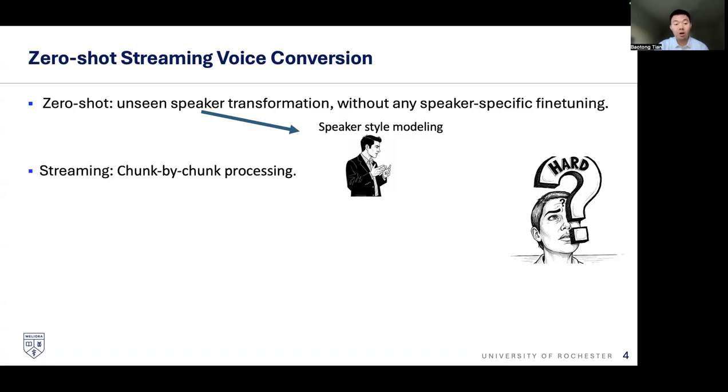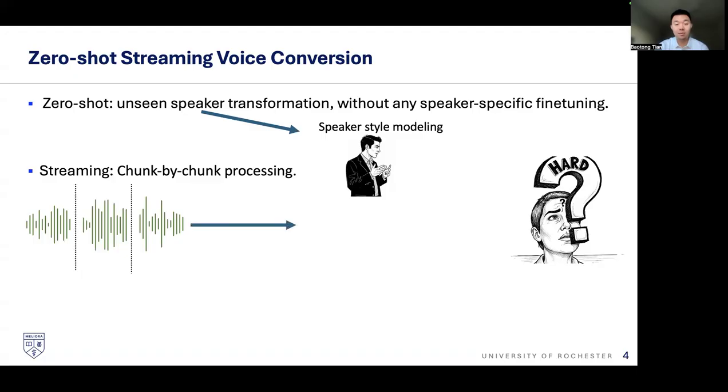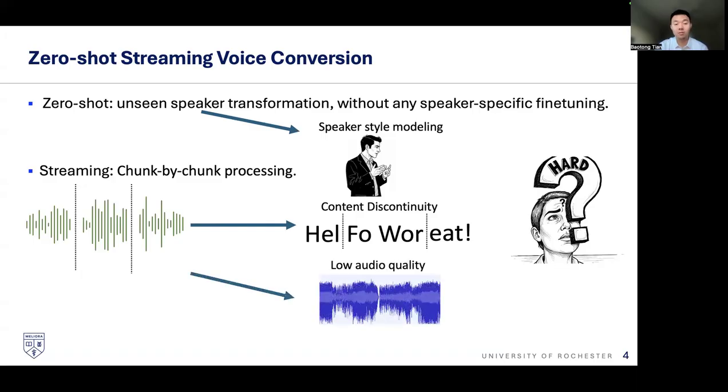For streaming, algorithmically, we're doing chunk by chunk processing. The whole audio is divided into chunks with a predefined chunk size. If we process that chunk by chunk, it will have a problem of discontinuity, like in the content. And also the quality may be low because of the artifacts generated, also because of the discontinuity.